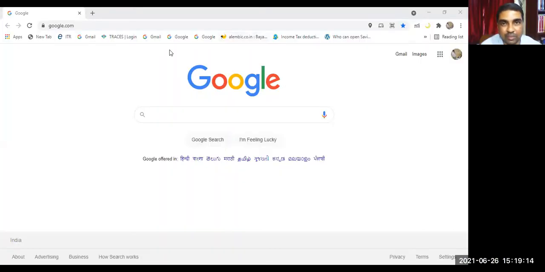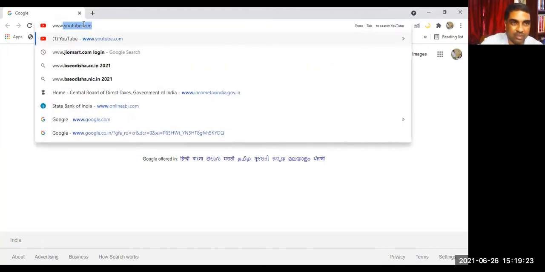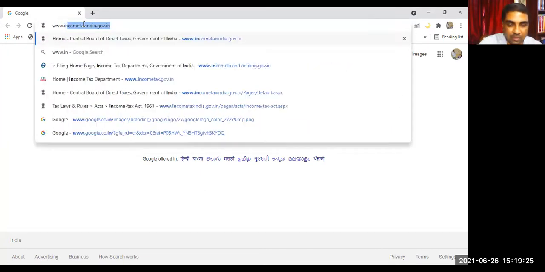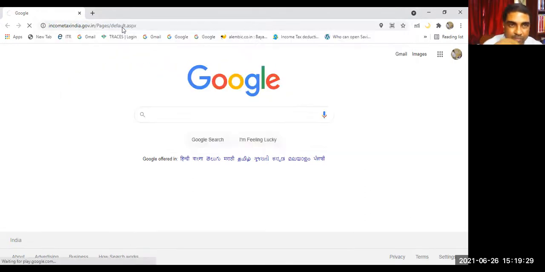From there, I will show you the rate of tax. Are you able to see this Google browsing page now? Yes, sir. Okay. Let me go to incometaxindia.gov.in.